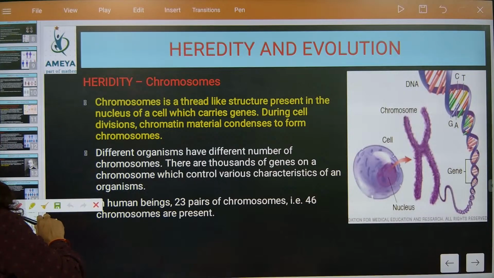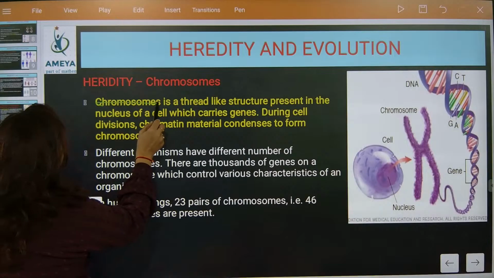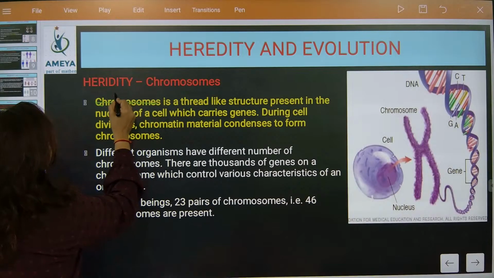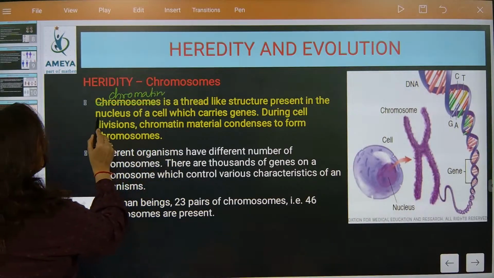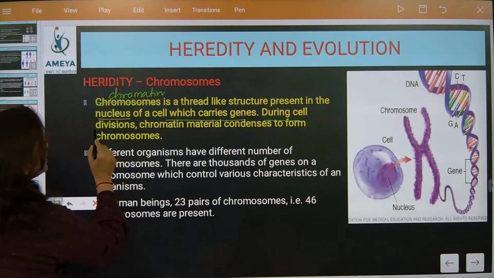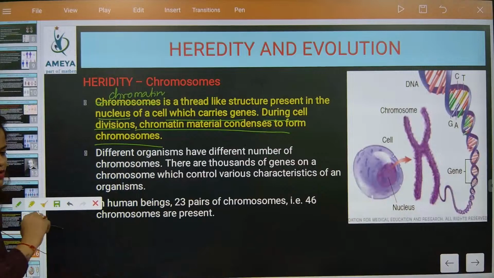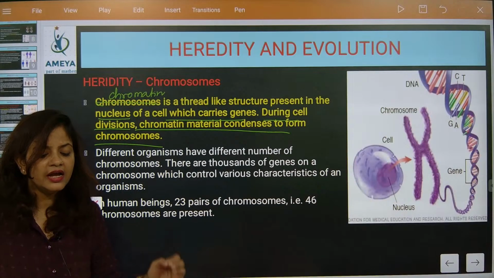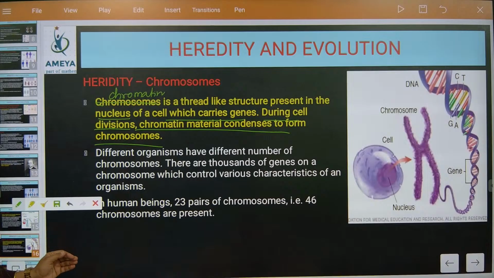So this is exactly what is called chromatin. Chromatin is a thread-like structure present in the nucleus of a cell which carries gene. So during cell division, chromatin material condenses to form chromosomes. Chromatin material is doing what, beta? It is condensing to form chromosomes.